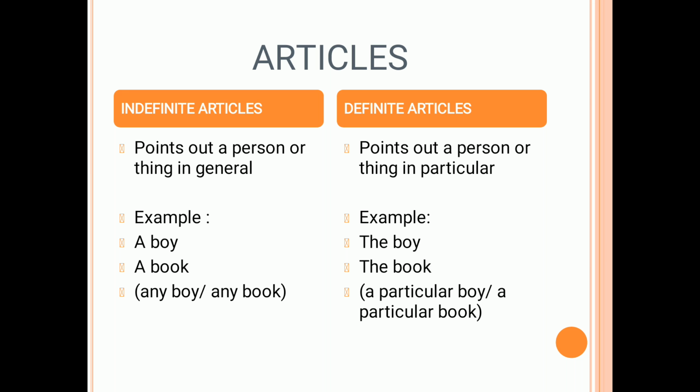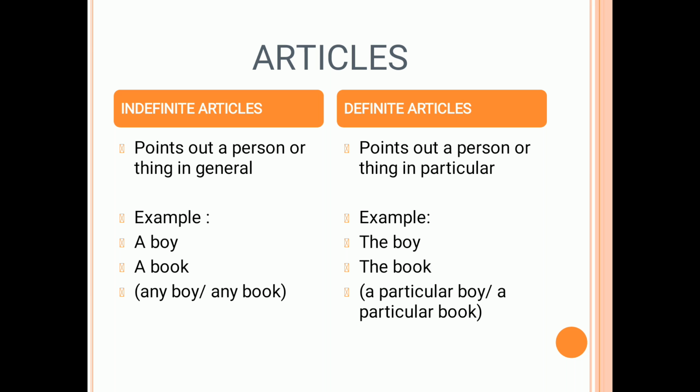For example, if I say a boy, I'm not talking about a boy in particular. I'm talking about any boy. Call a boy from class 8. So you can call any boy from class 8. If I say, give me a book, you can give me any book. I'm not talking about any particular book. It can be any book in general.